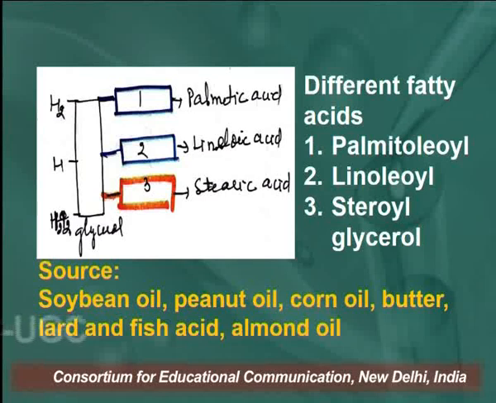So you can represent it as palmitoyl, linoleoyl and stearoyl glycerol, because all 3 different types of fatty acids are attached to the glycerol through the ester linkage. This is the structure of fats which is present in our body.